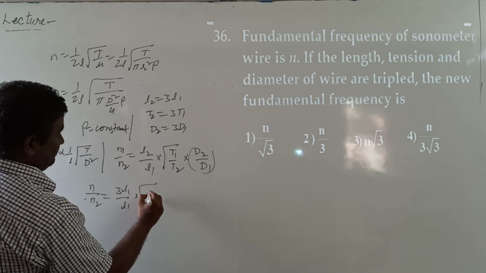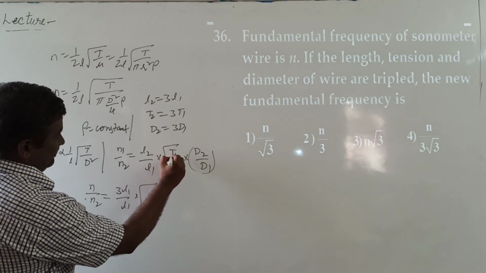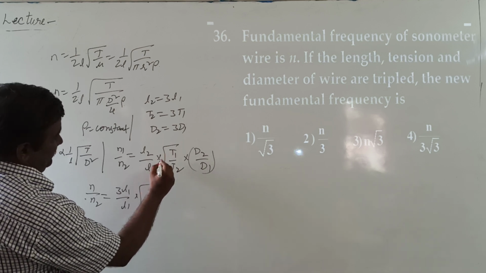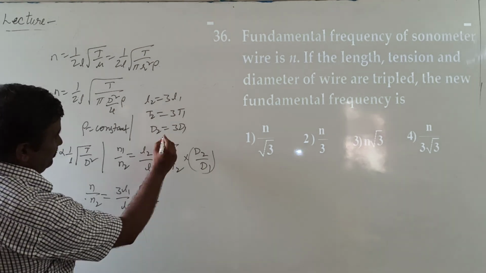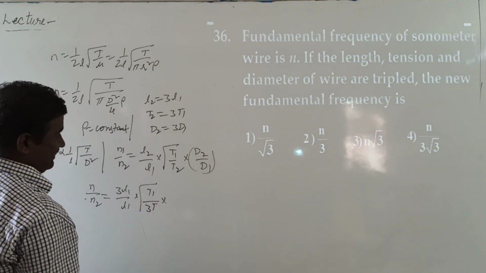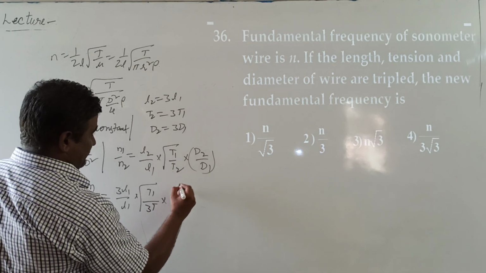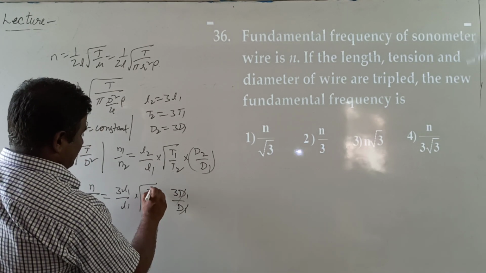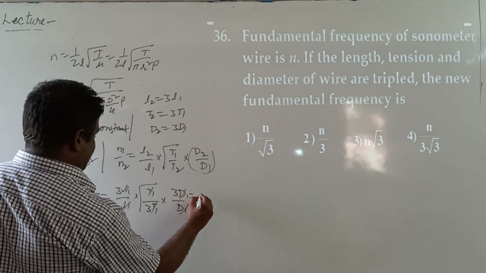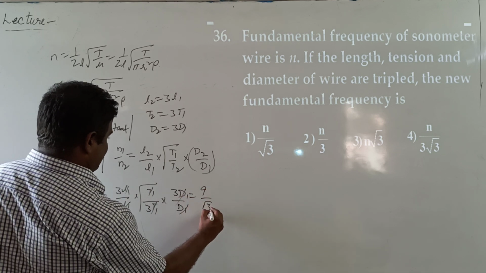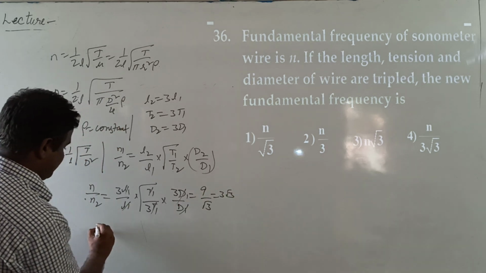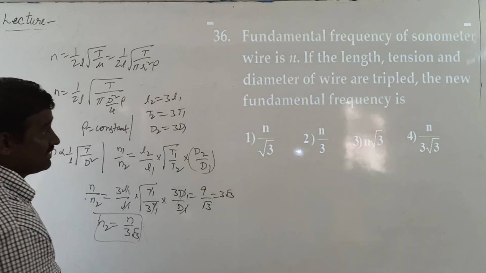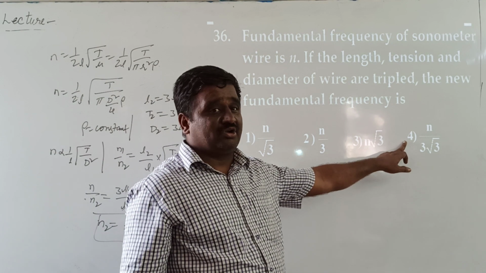into root over T1 by T2, means T1 by 3T1, into D2 by D1, means 3D1 by D1. All gets cancelled. Then 9 by root 3 is equal to 3 root 3. Then n2 equal to n by 3 root 3. N by 3 root 3 means the fourth option is correct.